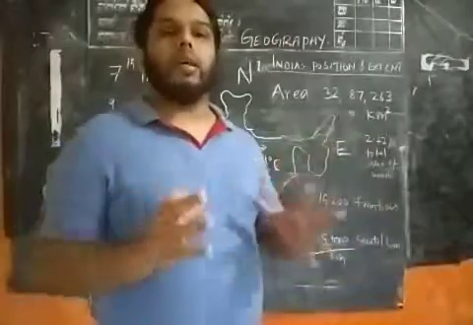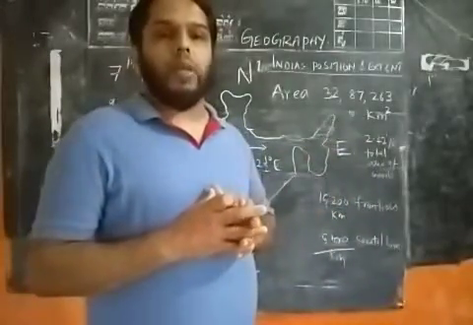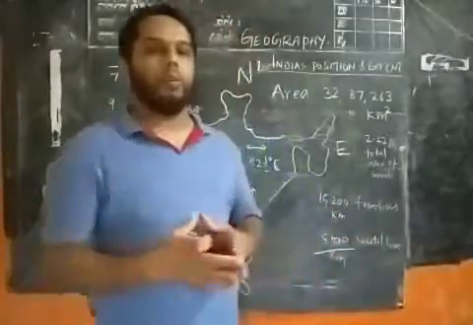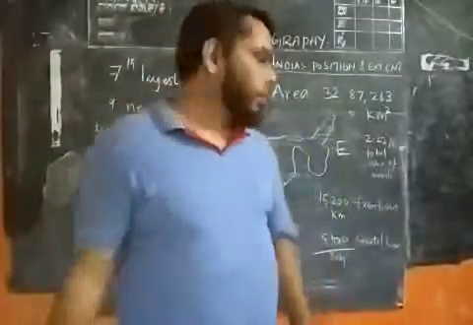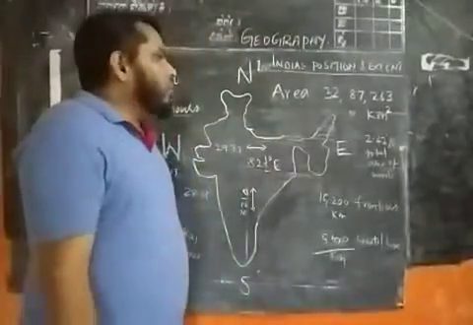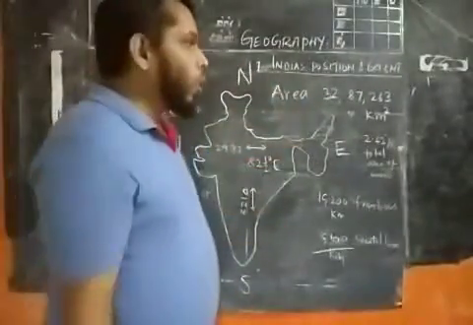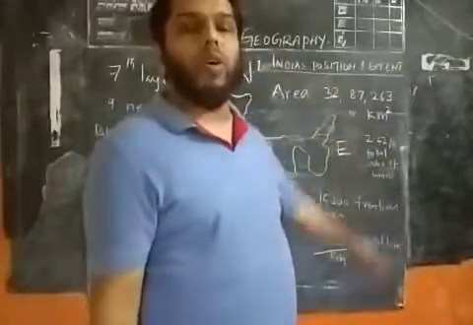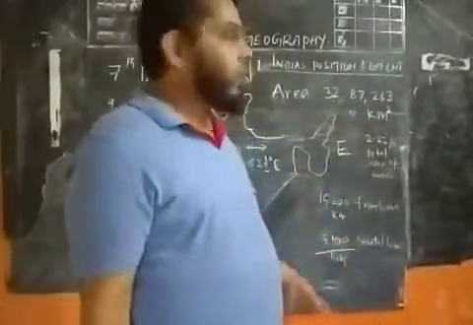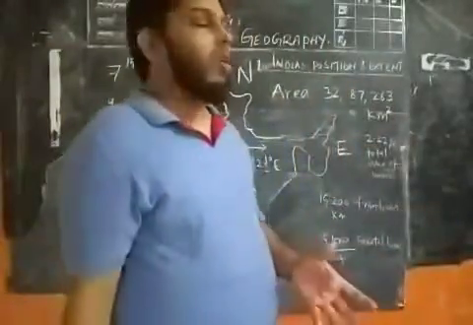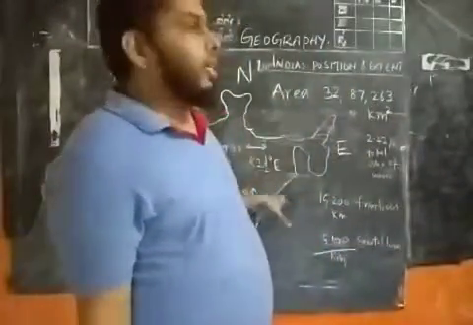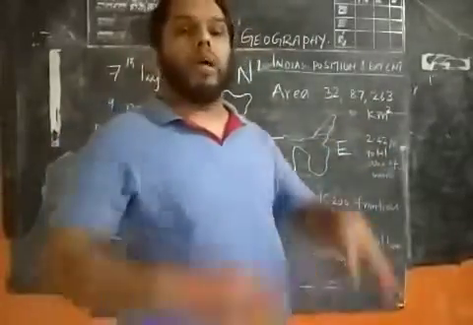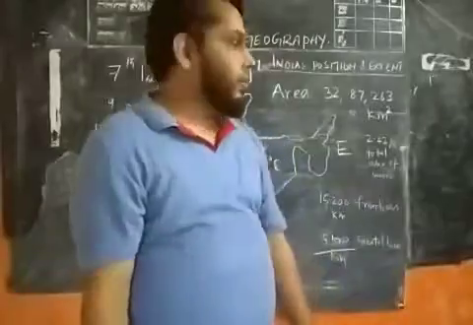We consider it the standard time of India, which we call Indian Standard Time, or IST. And when we take the country as a whole, it comprises approximately 2.42% of the total area of the world.